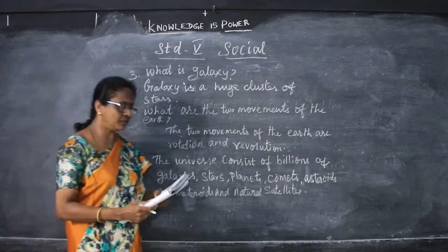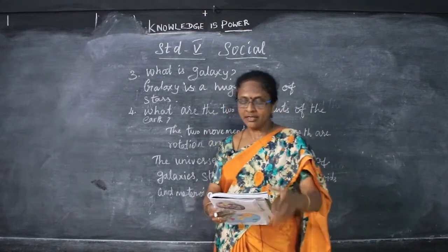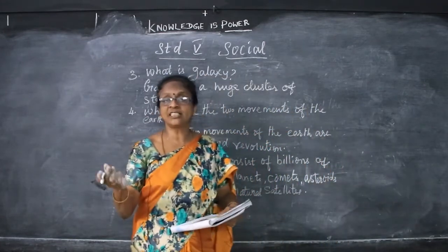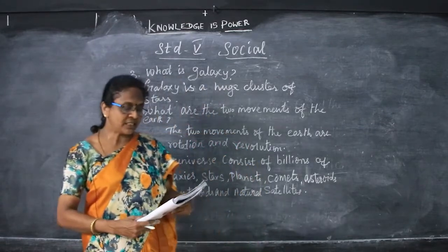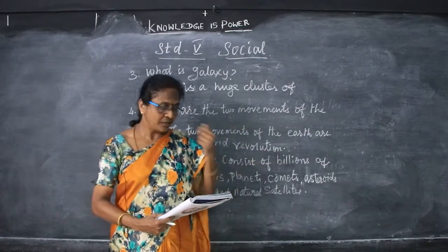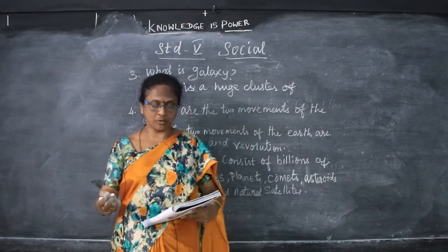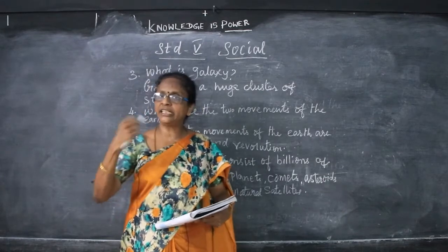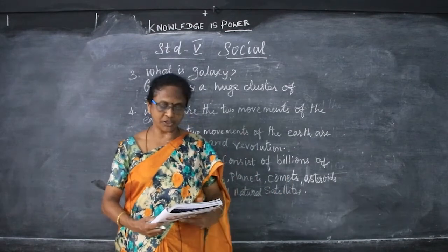Okay, which is the third planet from the sun? The earth is the third planet from the sun and the fifth largest in the solar system. And how are day and night caused? Day and night are caused due to the earth's rotation. Seasons are caused by the earth's revolution.